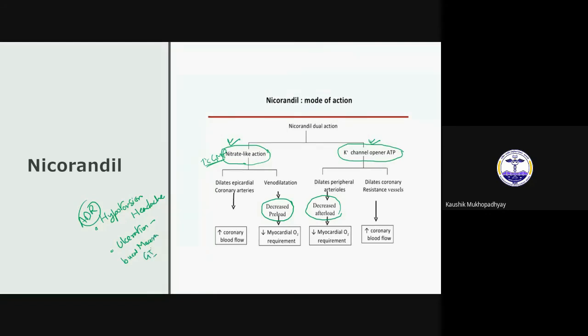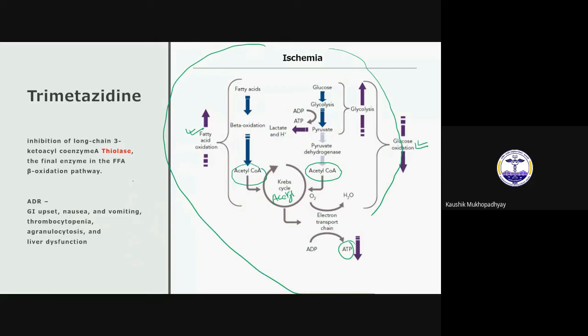That is a unique adverse effect we see with nicorandil. Otherwise, the most common adverse effects are hypotension and headache. And this same drug can be used for heart failure also, which I will discuss in the next class. So this was all about this.